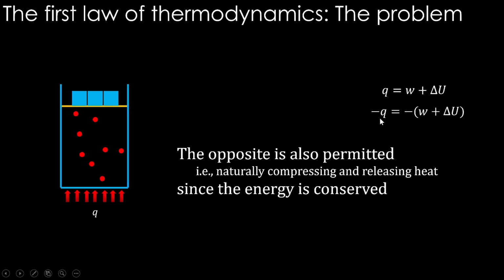Can that happen naturally? Intuitively, you know that the gas cannot naturally get compressed and then release the heat from the bottom. It doesn't happen, right? But since energy is conserved, there is an amount of increase in internal energy, and that increase is now reversed, and there is a mechanical work done by the system on the surroundings, and now that is also reversed. Then what happens? These two energies become the heat Q and go out of the system. In this entire process, this equality will hold with minus Q, because the direction is reversed. We are putting minus, that's all. Essentially we are saying that W plus delta U is equal to Q.